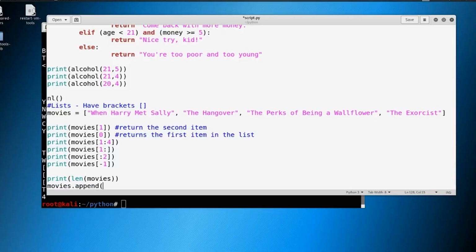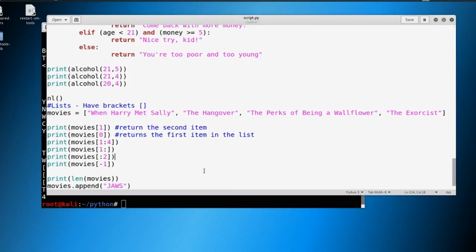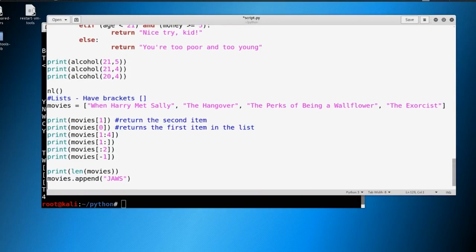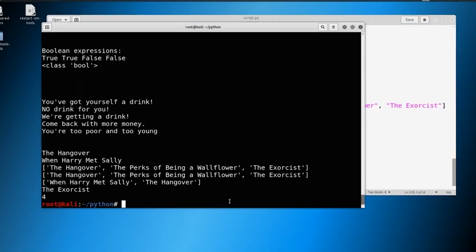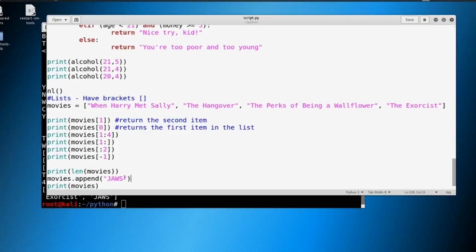movies.append, and what if we really like Jaws and we added that into our favorite movies? You can't have too many favorite movies, come on. So let's go ahead and try printing that out. And, well, we'd have to actually print it, sorry, movies.append, and then we'd say print movies now. And it should print out with Jaws added in. Where do we think Jaws is gonna actually add itself into? Well, if you said the end of the list, you were correct. So when we append something, we append it to the very end of the list.